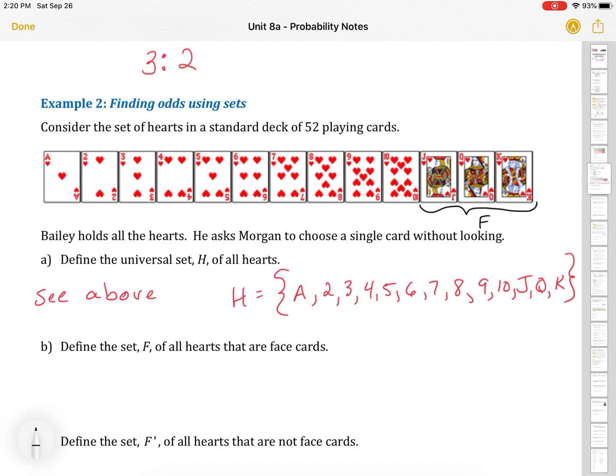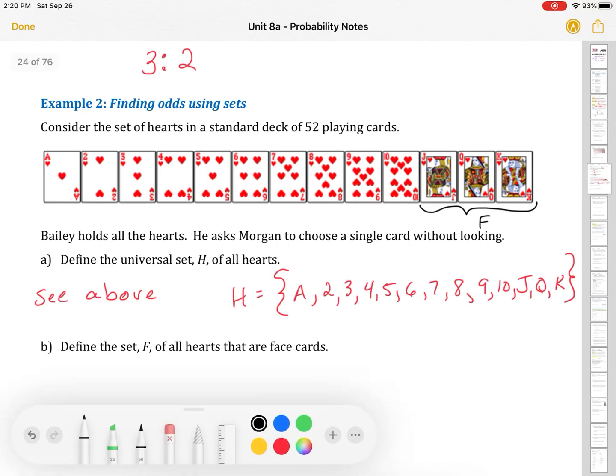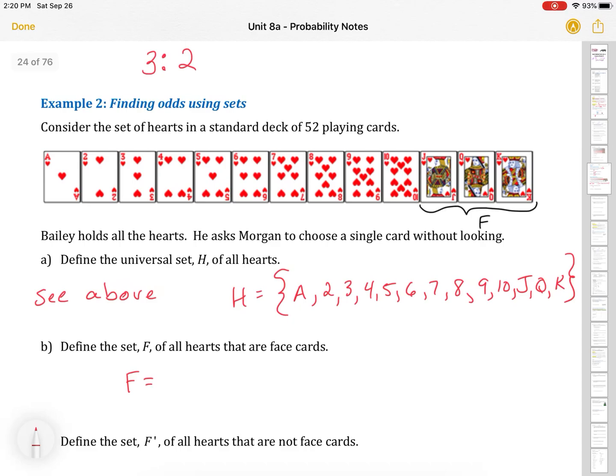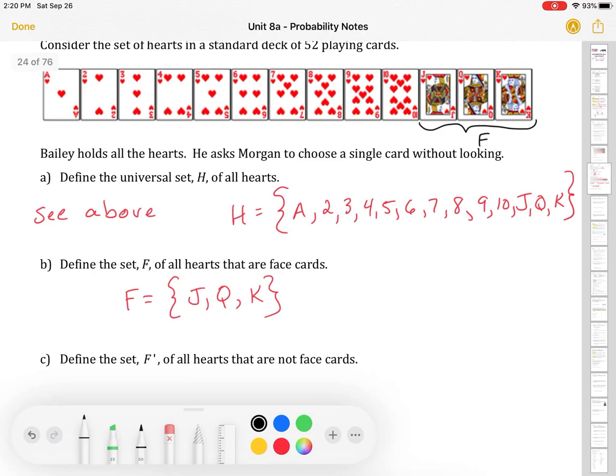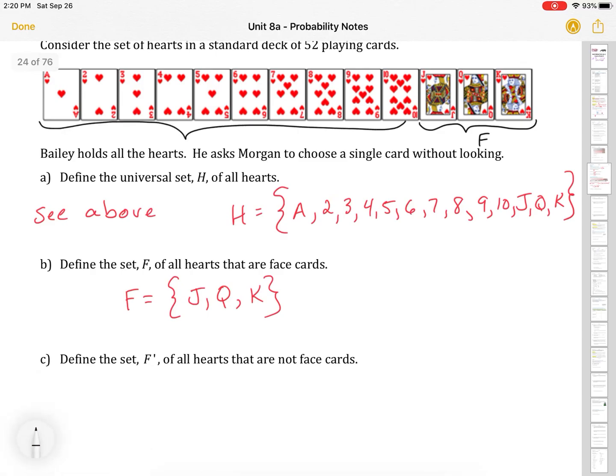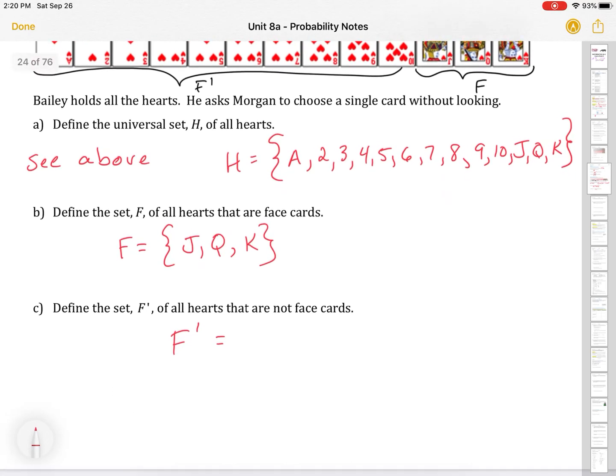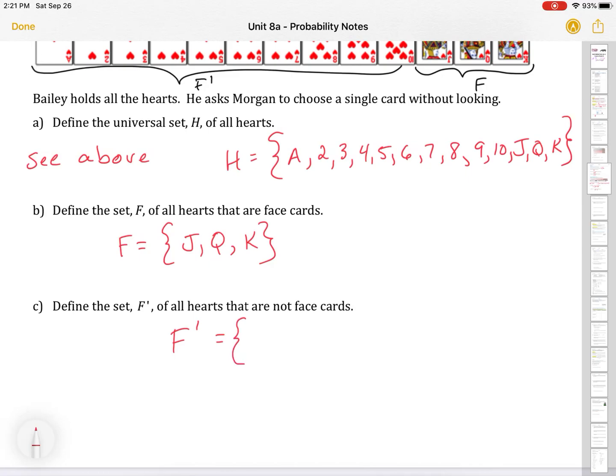That's our set. Okay? Define the set F of all the hearts that are face cards. So let's look at what we have here. We have these 3 face cards, which is F. So F is equal to our Jack, our Queen, and our King. Then it says to find the set F prime. So that's going to be all the ones that are not face cards.